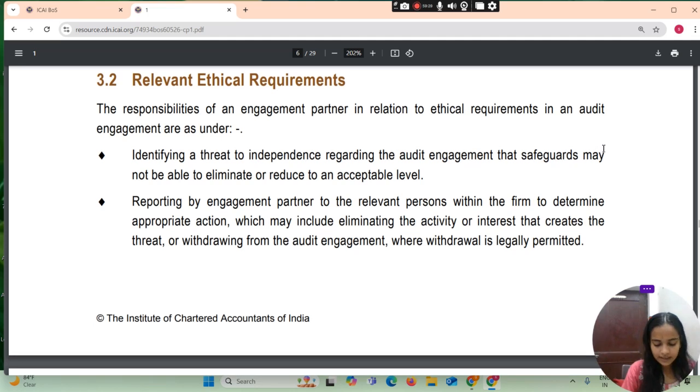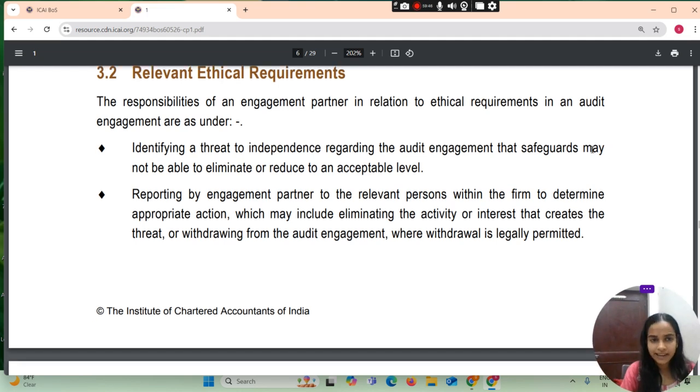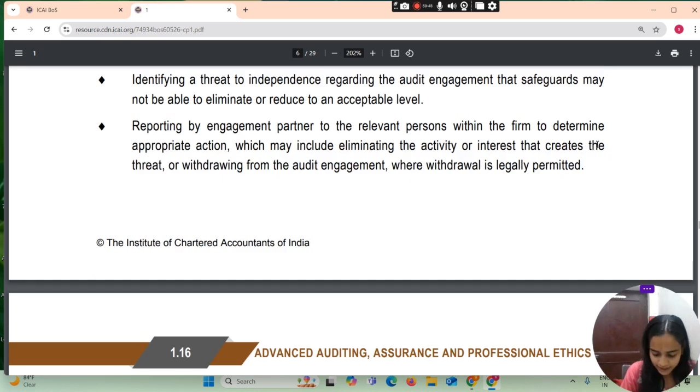What are the relevant ethical requirements? The responsibility of engagement partner in relation to ethical requirement in an audit engagement are as under. Identifying a threat to independence regarding the audit engagement that safeguard may not be able to eliminate or reduce to an acceptable level. Reporting by engagement partner to the relevant person within the firm to determine appropriate action,